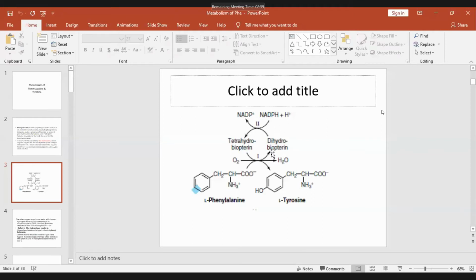So it is formed, and then this dihydrobiopterin has to be reconverted to tetrahydrobiopterin for this reaction to continue. So that's why dihydrobiopterin reductase, this second enzyme, which requires NADPH plus H, forms it. So that's how NADPH is indirectly utilized here. While you have seen the reactions where NADPH directly participates, as in case of glucose 6-phosphate dehydrogenase, etc. They will produce that NADPH, that is those reactions. Two hydrogen atoms take up one oxygen atom from this to form water, while the other oxygen is incorporated into the phenylalanine molecule to form tyrosine.